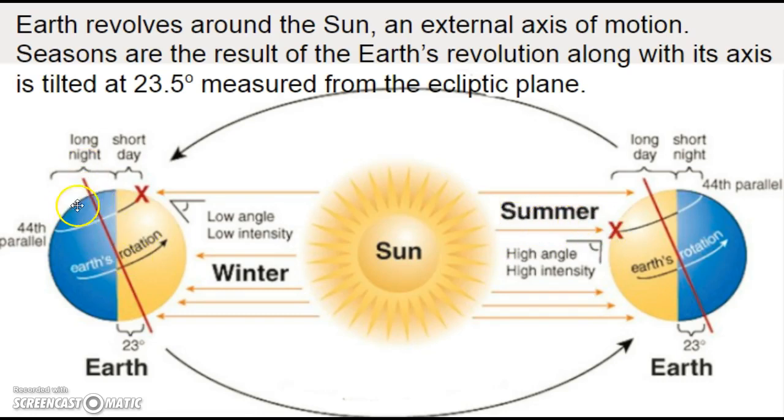And therefore, when the northern hemisphere is tilted away from the Sun, the southern hemisphere is experiencing summer. So this would be the northern hemisphere winter. Now, it's important for you to realize that this orbit is what we describe as one calendar year. So we have our summer, our fall, our autumn, our winter, our spring. So different positions are all based on the directness of sunlight and the Earth's position in its orbit.